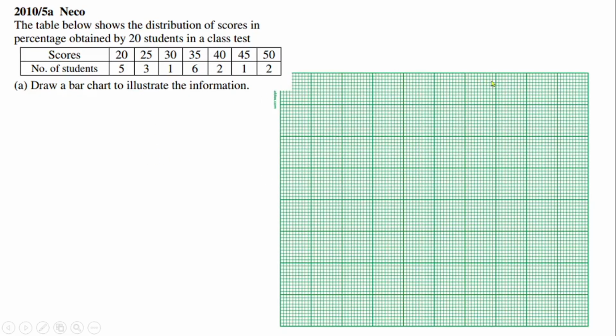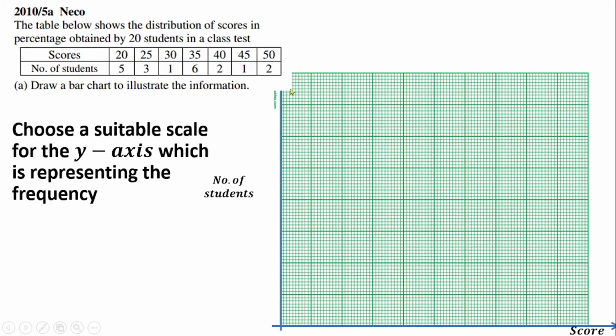The first thing to do is to draw the graph, or get a graph book to draw the bar chart. Then label your axis. The y-axis here will represent the number of students, which is the same thing as the frequency. Then the x-axis represents the scores. So the scores are just like an item that you need to put on the bars. Now I need to label my y-axis, which is representing the frequency. I need to scale the y-axis.